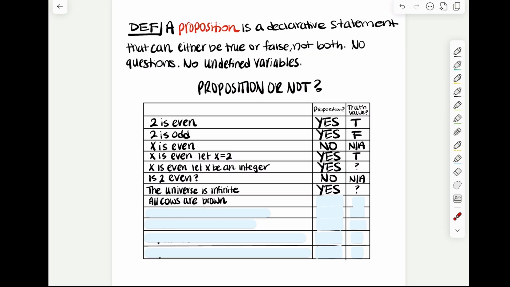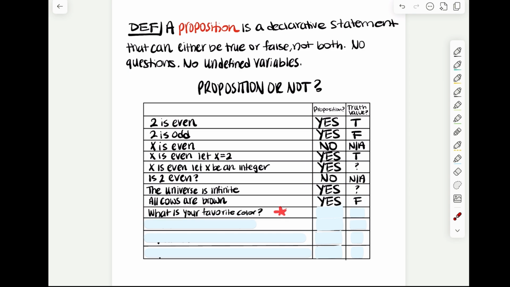All cows are brown. Is that a proposition? Ask yourself, can it be true or false that all cows are brown? Yeah, it could either be true or false, so it is a proposition. Now, what is its truth value? Well, it's false because we can just show you a black and white cow and say, yeah, it's false that all cows are brown. Here's a black and white cow. So not all cows are brown.